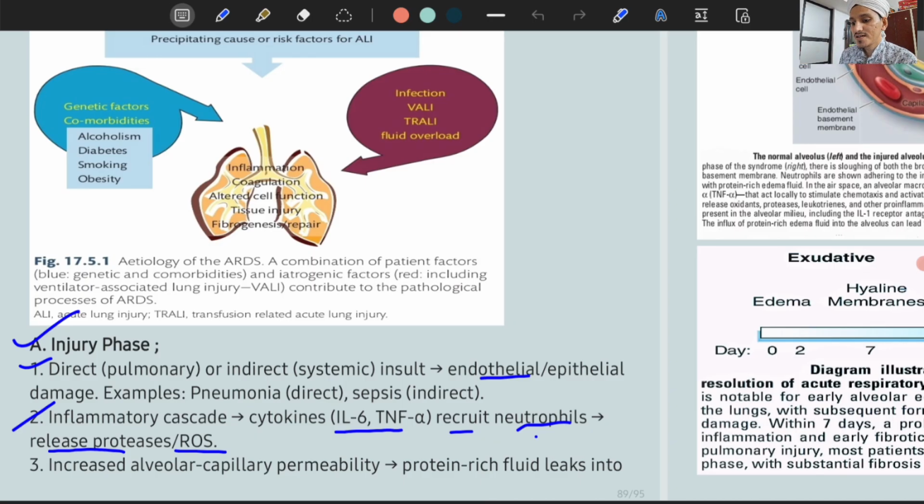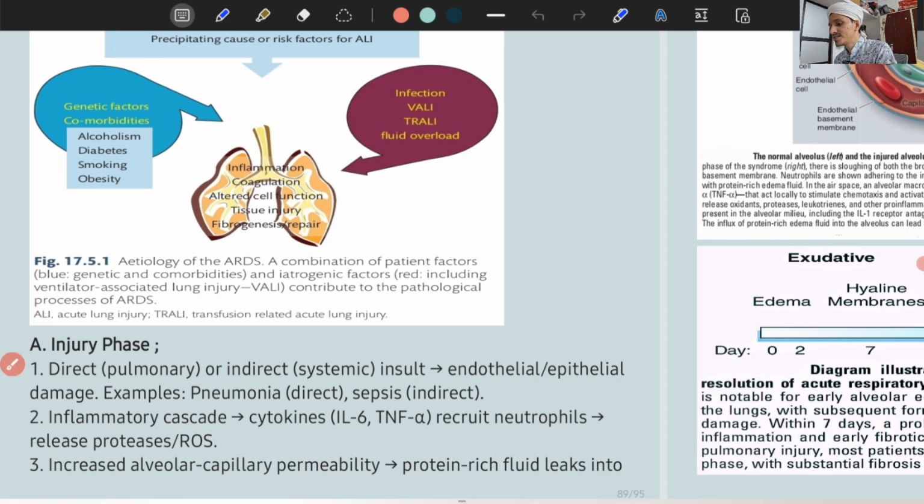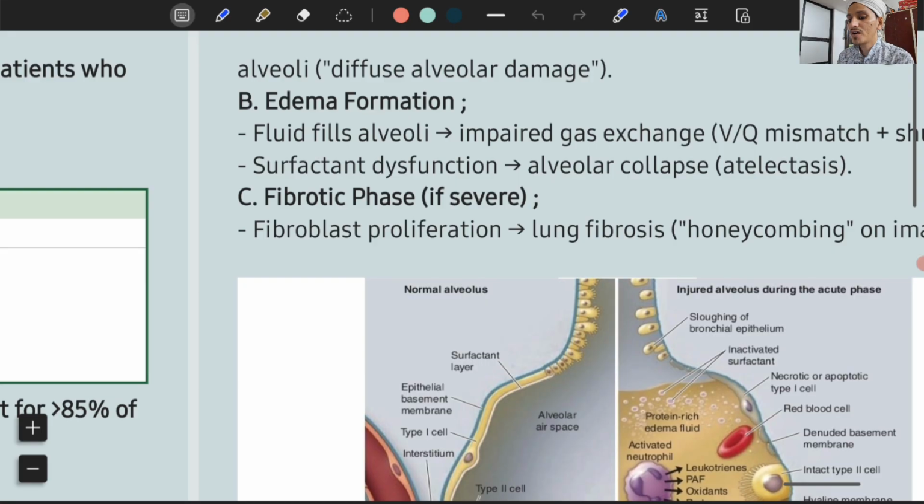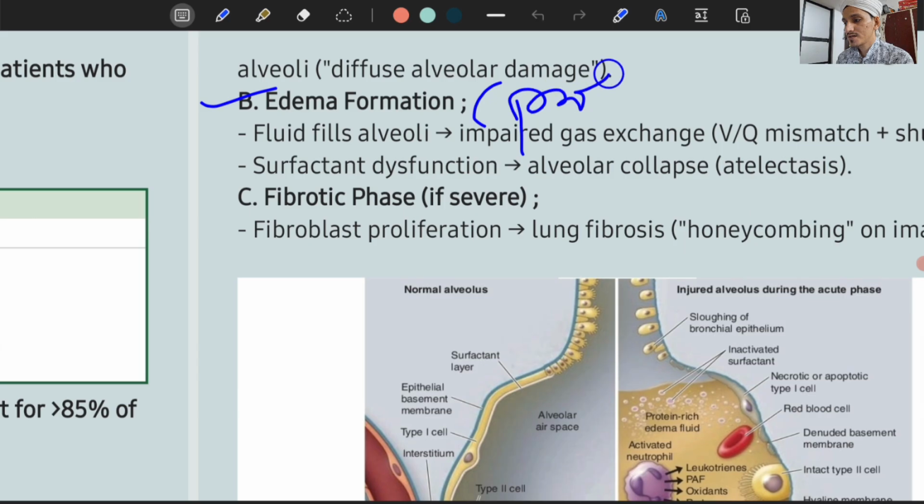So what happens then? There will be increased alveolar capillary permeability, which leads to protein-rich fluid leaking into the alveoli. Inflammation will cause increased permeability, that will cause protein leak into the alveoli. Then there will be edema formation. That is the exudative phase, and this is edema formation. This is also known as the proliferative phase. So that is exudative, this is proliferative.